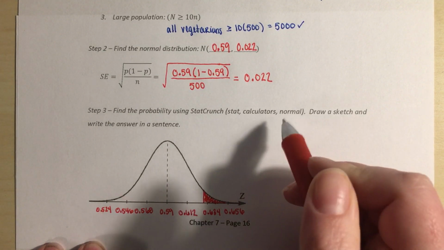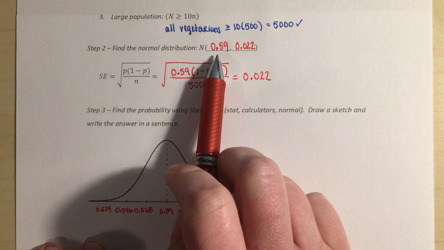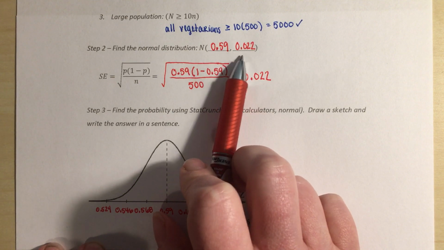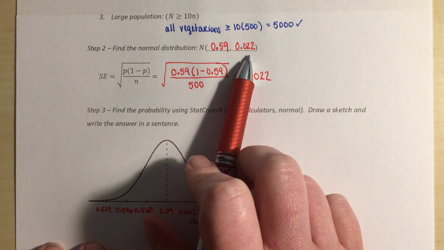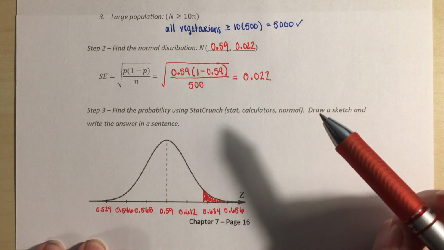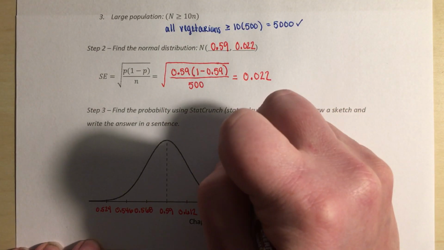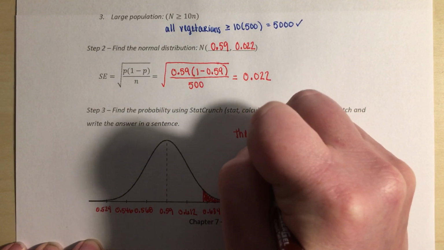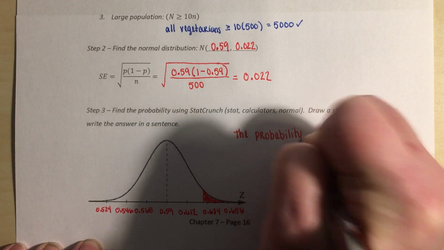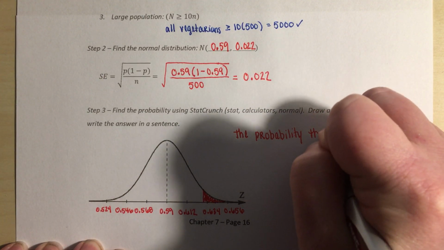So we're going to use StatCrunch, and we're going to go into Stat, Calculators, Normal. We put in our mean, which is 0.59, our standard deviation, which is our standard error of 0.022, and then we select greater than or equal to, and greater than or equal to 63%, and that's going to give us a value. So we will say the probability that our sample will have 63% or more